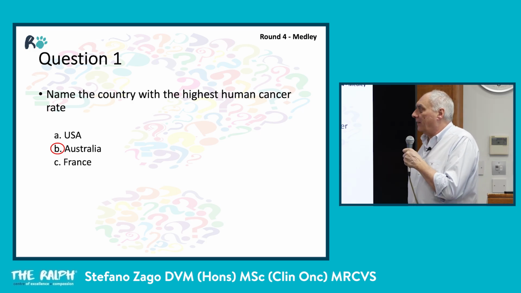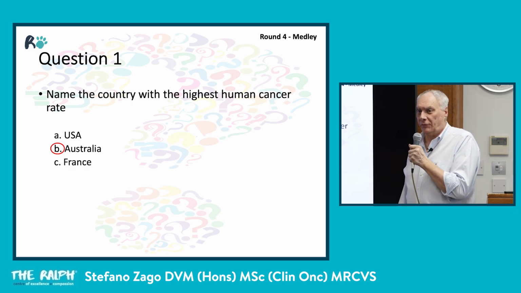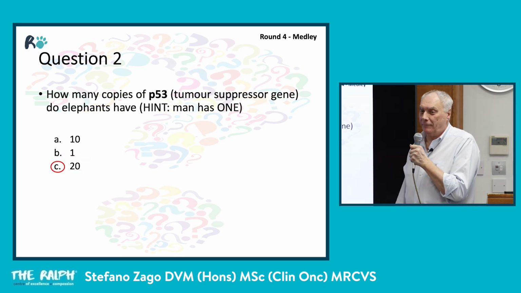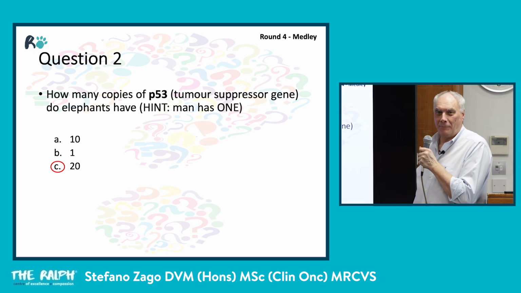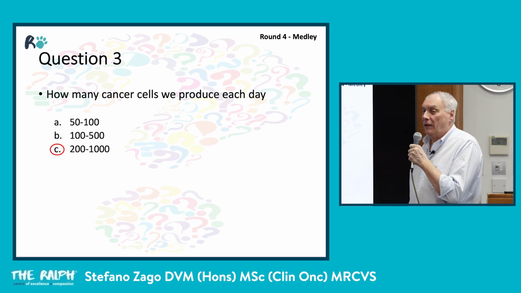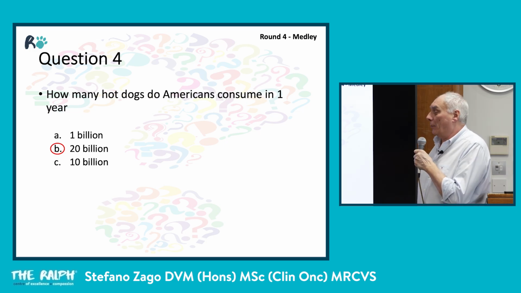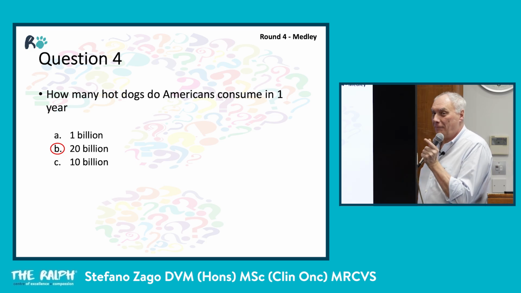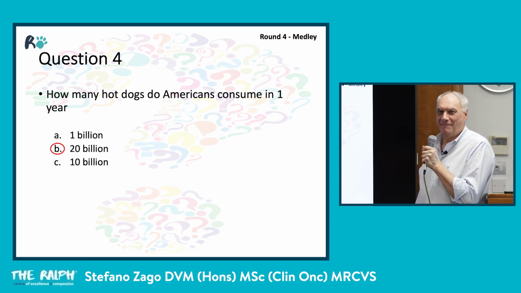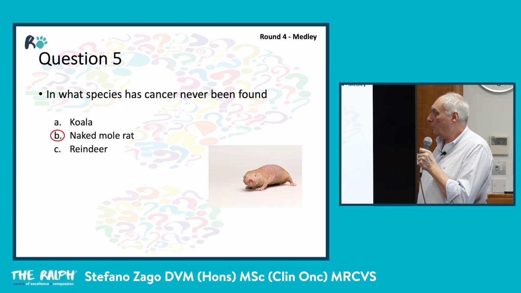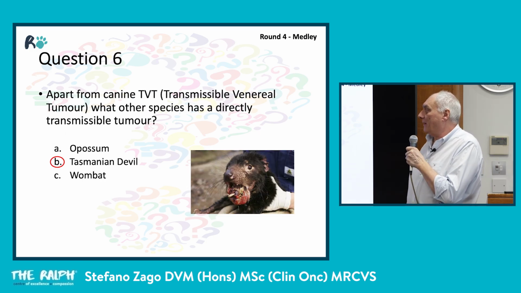Medley. Country with the highest human cancer rate? Australia. How many copies of P53 do elephants have? 20. How many cancer cells do we produce every day? C. How many hot dogs do Americans consume in a year? In what species has cancer never been found? Naked mole rat.